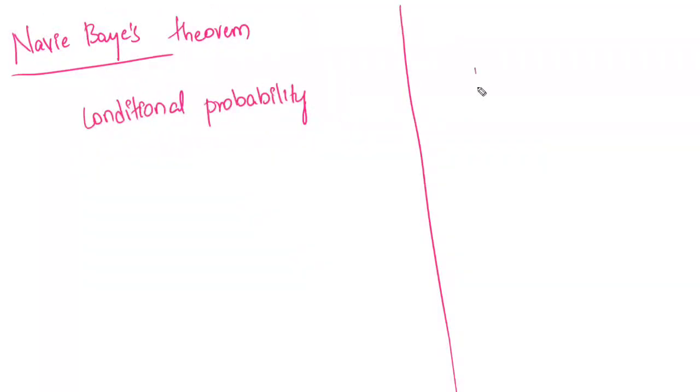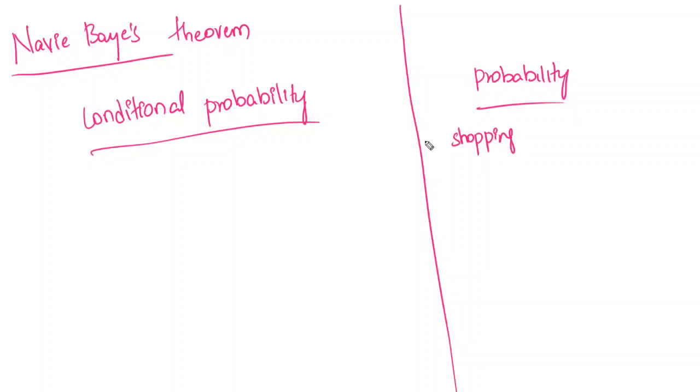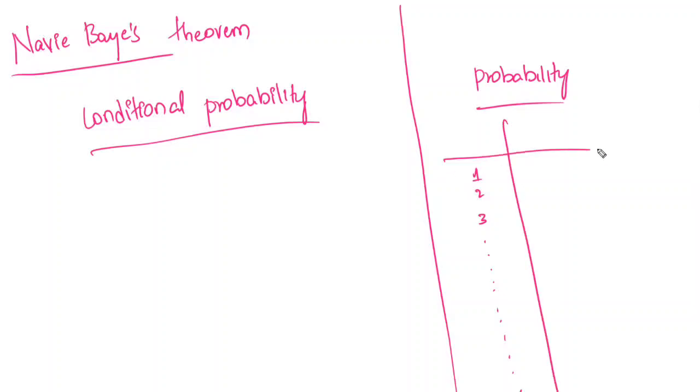Now, the question is, we are having conditional probability and normal probability. What is the difference between these two? Assume, with a simple example, we are having the month of December 2022. In that, December 1st, December 2nd, December 3rd, like this, we are having dates up to December 31st. Column number 1 is dates. Purely an example.